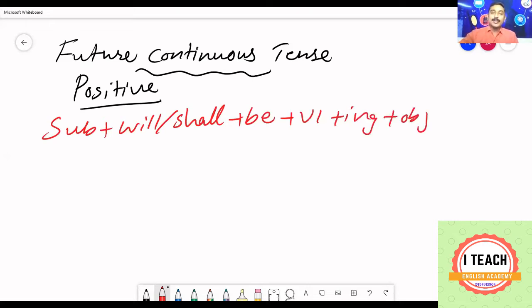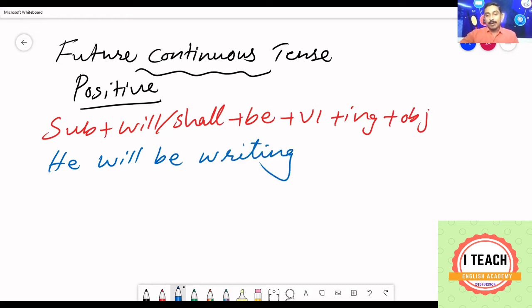As you all know, continuous tense will always have ing form. He will, next you need to write be. He will be, ing form of the verb. He will be writing, object homework. He will be writing homework.